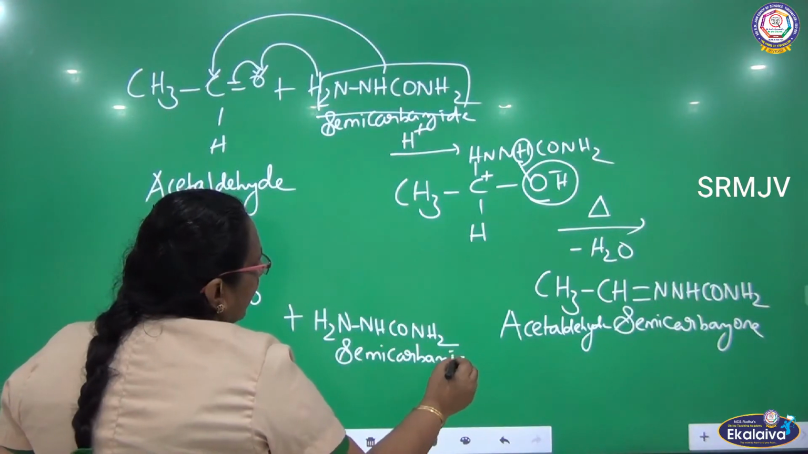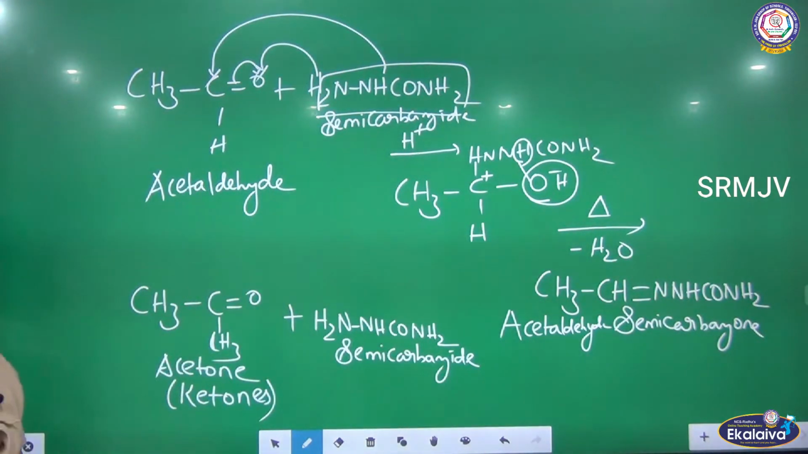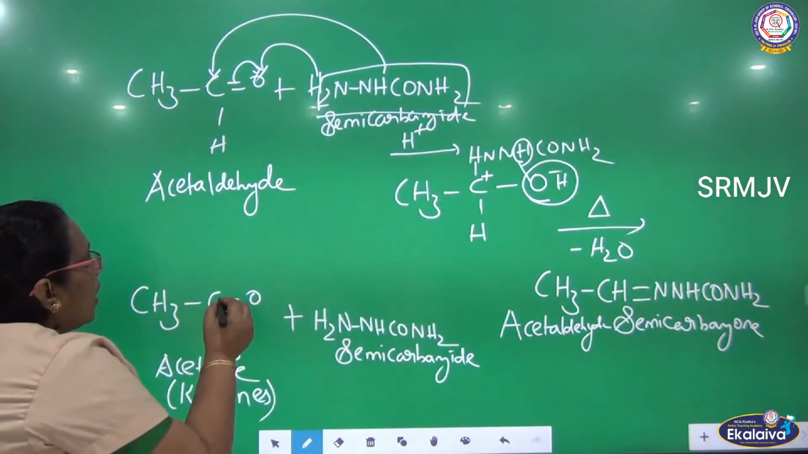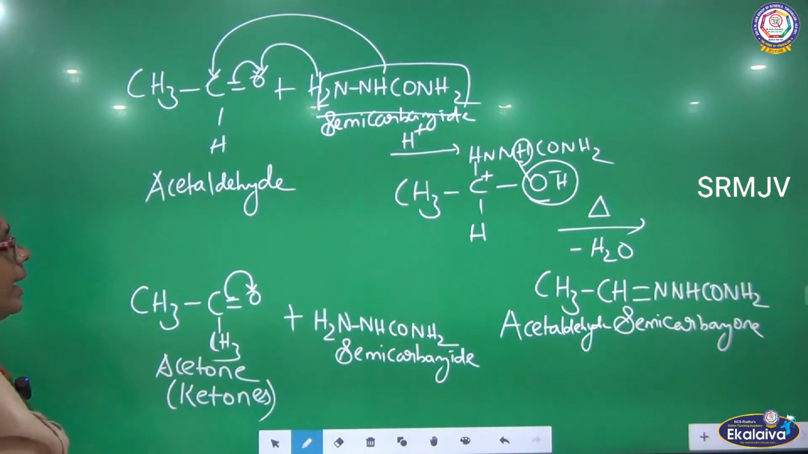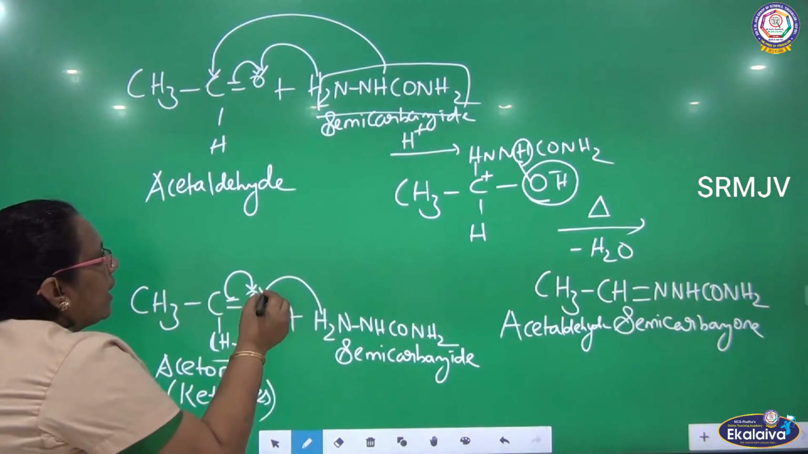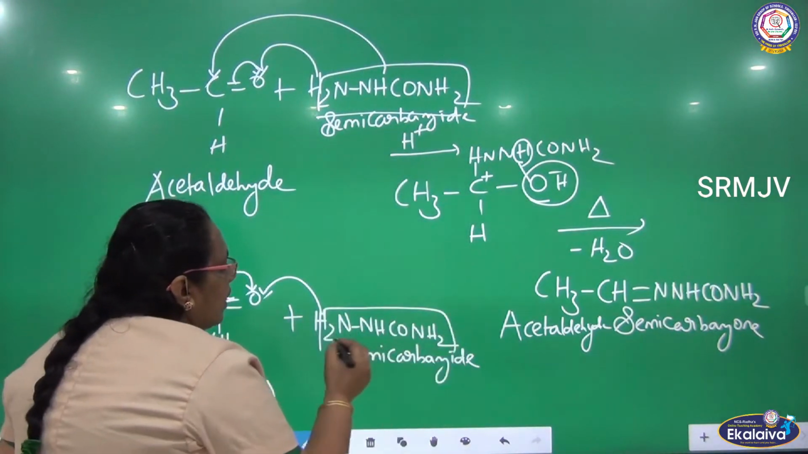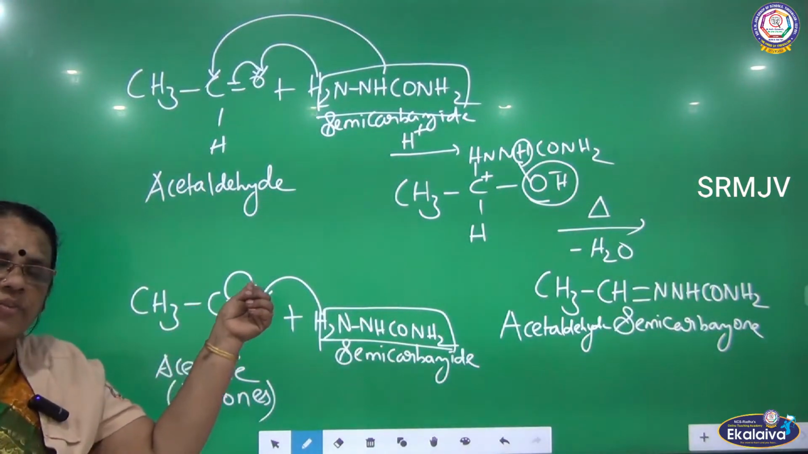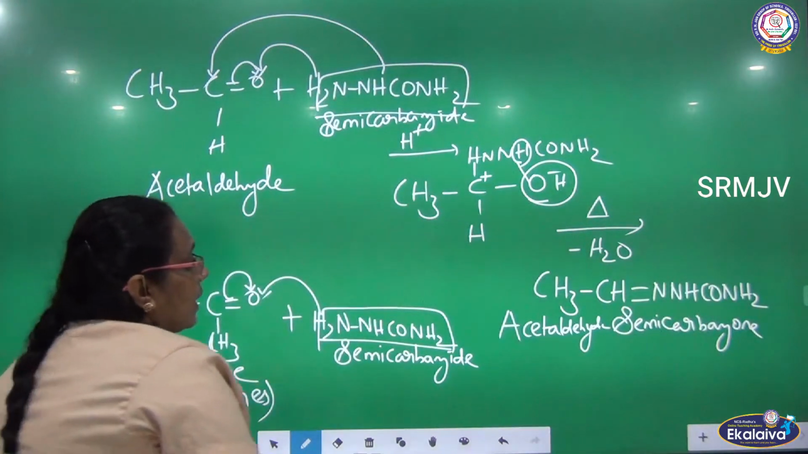But the reactant is different here. What is the reactant I have taken here? Instead of aldehyde, I have taken ketone here. So here acetone reacts with semicarbazide. Already I told you, one of the bonds is shifted towards oxygen and one hydrogen is removed from here and added to oxygen, and the remaining species will be HNNHCONH2. When one of the bonds is shifted towards oxygen, carbon will become positive.